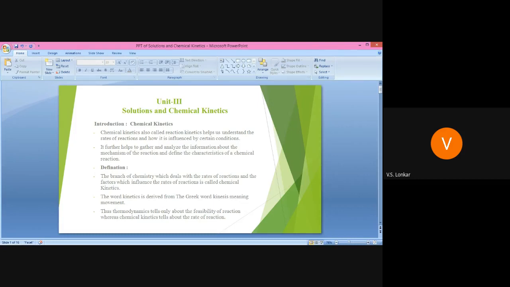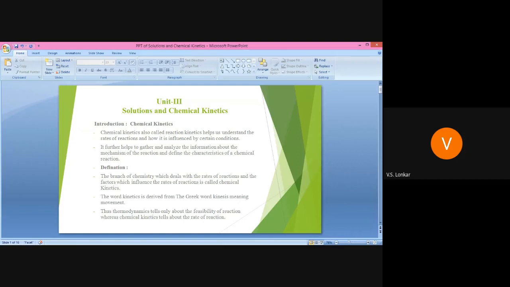The branch of chemistry which deals with the rates of reactions and the factors which influence the rates of reaction is called chemical kinetics. The word kinetics is derived from the Greek word kinesis, and its meaning is movement.